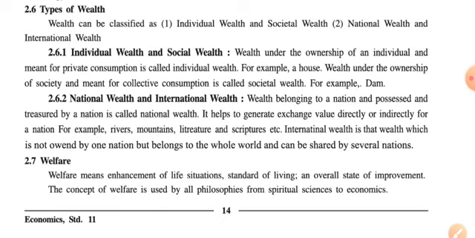So here we conclude point number 2.6, types of wealth, in which we have discussed individual wealth, which belongs to an individual and is meant for private consumption. Secondly, social wealth, which is wealth under the ownership of society and meant for collective consumption. Then national wealth, which belongs to and is possessed by a nation, while international wealth can be enjoyed by the whole world and shared by several nations.